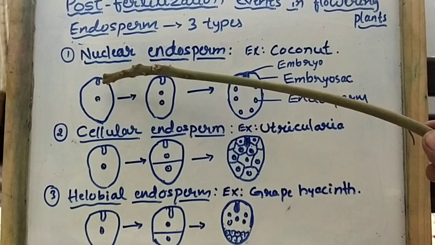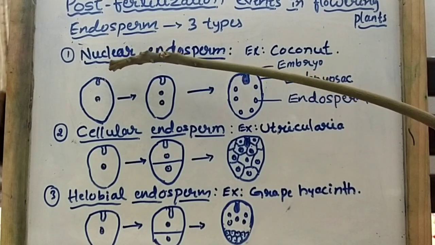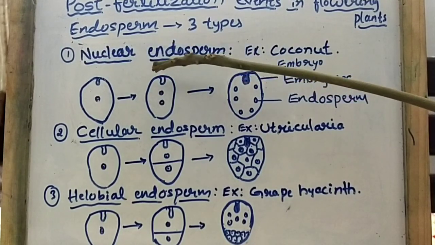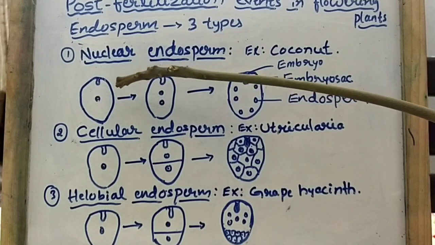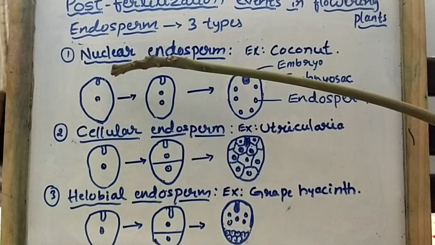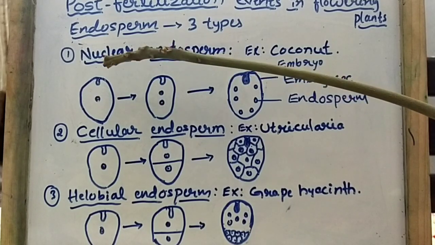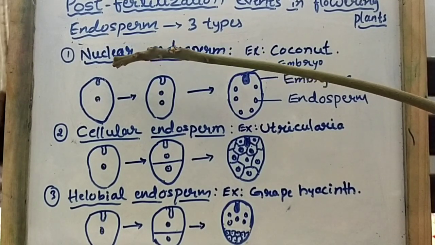It undergoes successive nuclear divisions without wall formation. In this type, what are we going to observe here? We don't have any cytokinesis. Only karyokinesis takes place. I think you all know what karyokinesis and cytokinesis are. Karyokinesis means division of the nucleus.